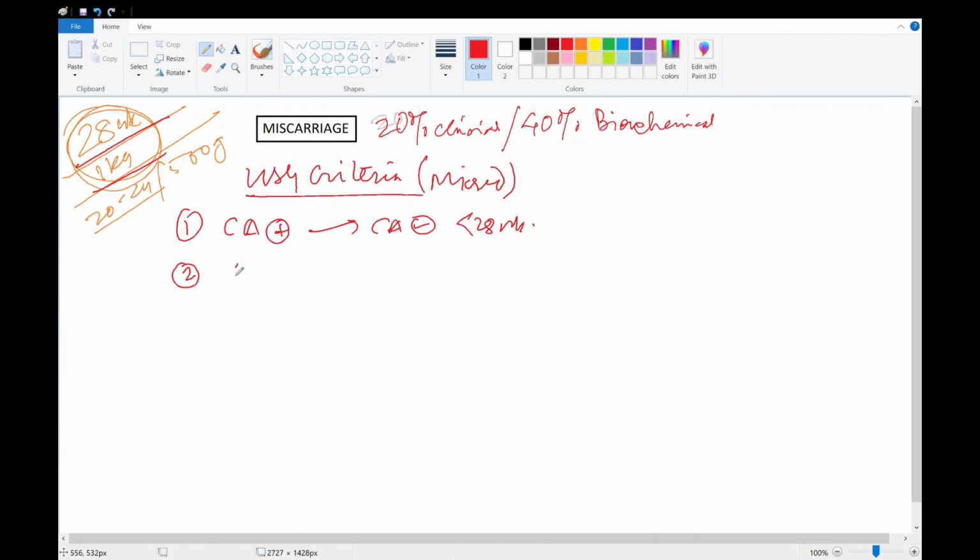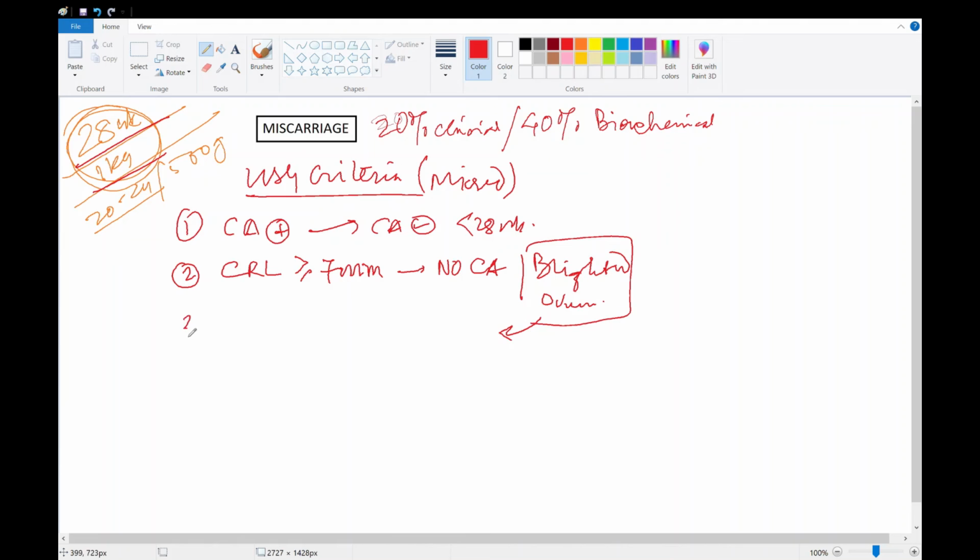Second is when the crown rump length measured is more than or equal to 7 millimeter and there is no cardiac activity. This is not blighted ovum. We'll come to blighted ovum in the third one.